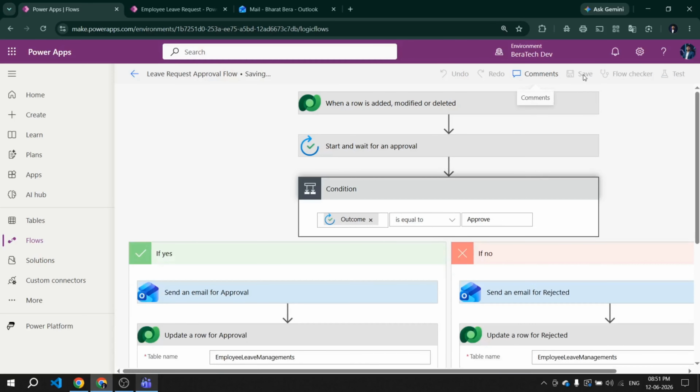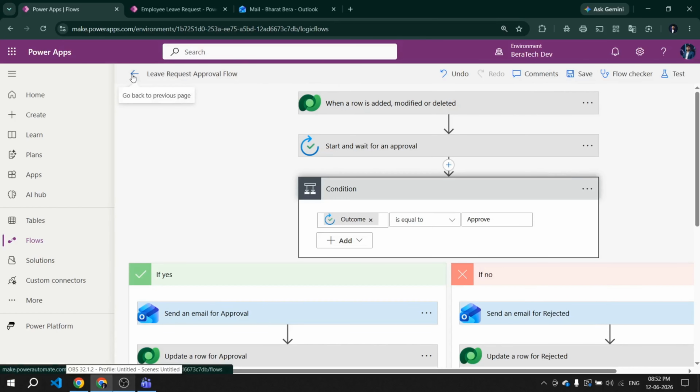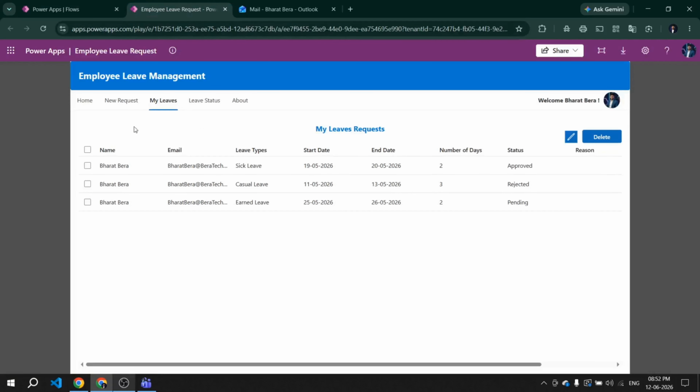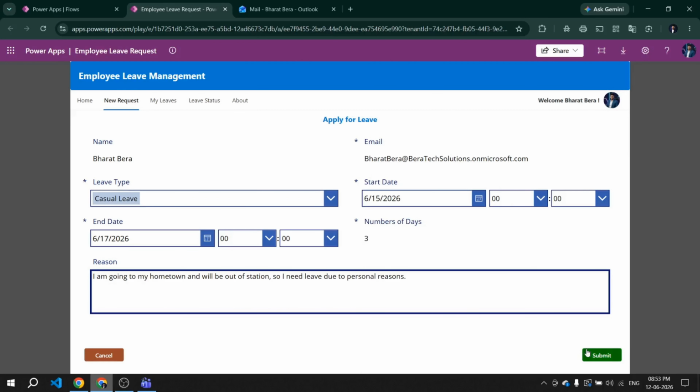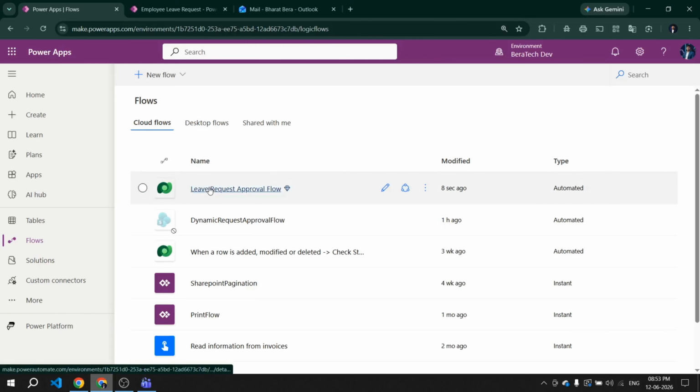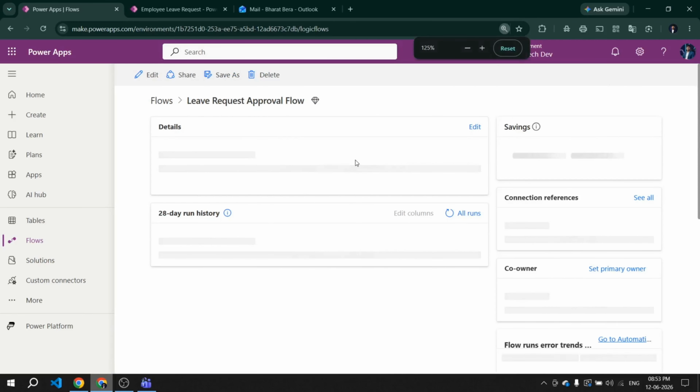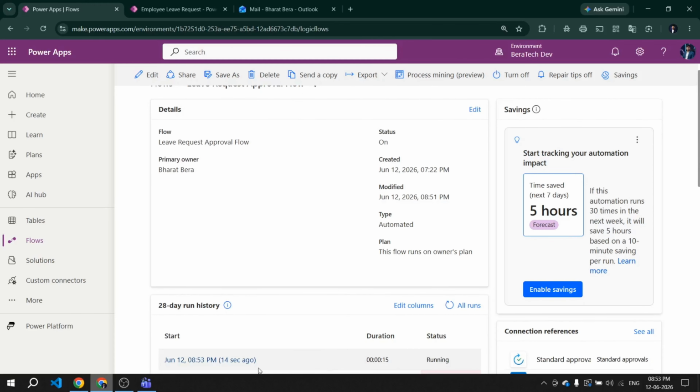Click save at the top right. Power Automate will save and validate your flow. Now let's test it. Go to your Power App application or you can manually update the Dataverse table as well. I will fill the form and submit the request. Now go back to Power Automate, click your flow and watch the run history. You will see it trigger in real time.